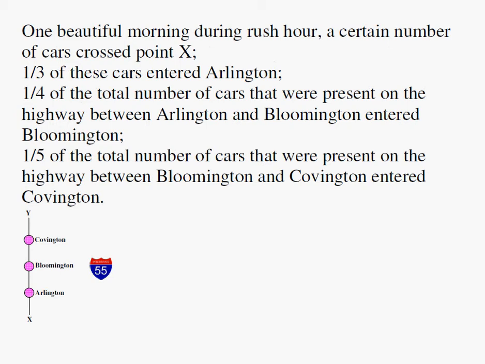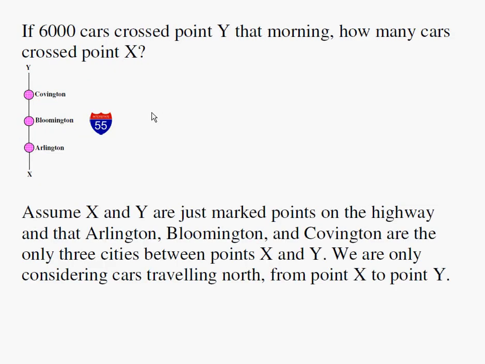One beautiful morning during rush hour, a certain number of cars crossed point X. One-third of these cars entered Arlington. One-fourth of the total number of cars that were present between Arlington and Bloomington entered Bloomington. One-fifth of the total number of cars that were present on the highway between Bloomington and Covington entered Covington. If 6,000 cars crossed point Y that morning, how many cars crossed point X?